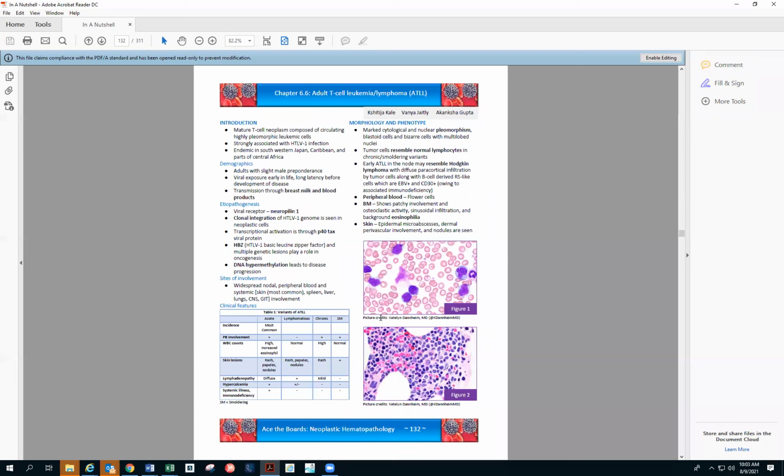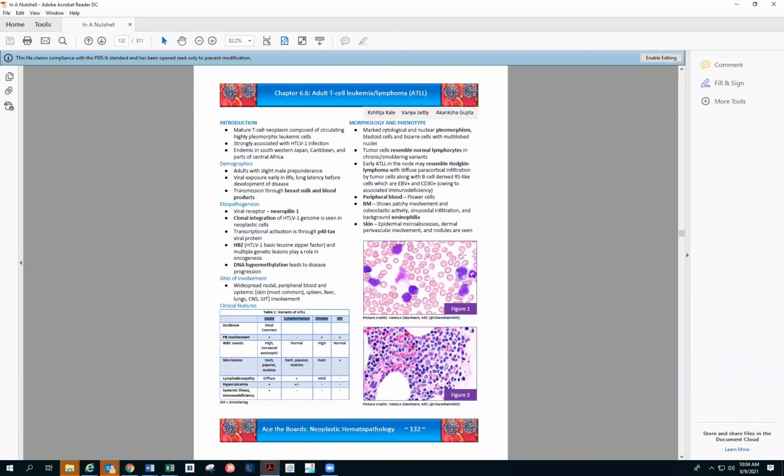So ATLL, as we know, is endemic where HTLV infection is present, we just read, in Japan, the Caribbean, and Central Africa. There are acute, lymphomatous, chronic, and smoldering variants. We don't need to go into detail for the flow cytometry. Flower cells. This picture is nice for a flower cell. This is typical of ATLL. This might be coming into your exams if at all you're giving exams. This flower cell is very, very characteristic that they like to show in the exams.